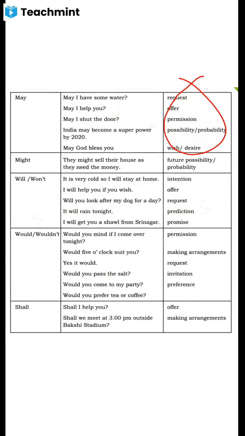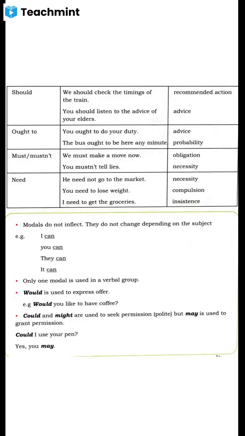Then would or wouldn't. This is also the same. If you want to express permission, making arrangements, request, invitation, preference, you can use would, wouldn't. And shall: offer, making arrangements, so you can use shall. Then last one is should.